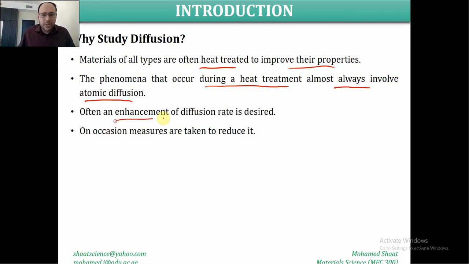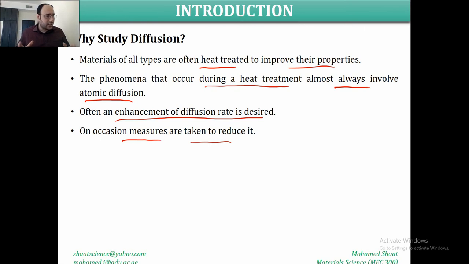Often an enhancement of diffusion rate is desired in some application, in some situation. We would like to increase or enhance the diffusion rate, enhance the possibility of the migration of atoms from one lattice site to another lattice site. On some other occasions, however, we should reduce the diffusion. We should work on reducing or minimizing the diffusion. This depends on the application.